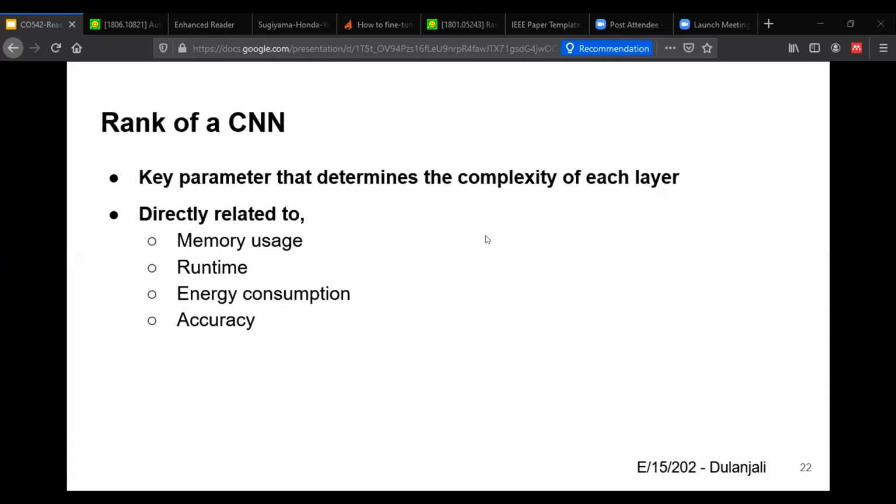Before we do the Tucker decomposition, our first step was to do the rank selection. So what is meant by the rank of a CNN? It is the key parameter that determines the complexity of each convolutional layer, and it is directly related to memory usage, runtime, energy consumption, and the accuracy of the CNN.